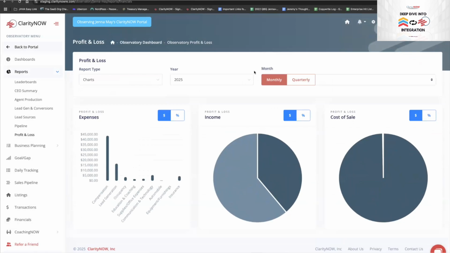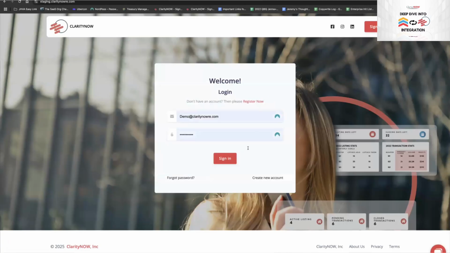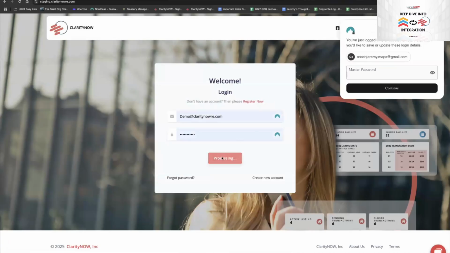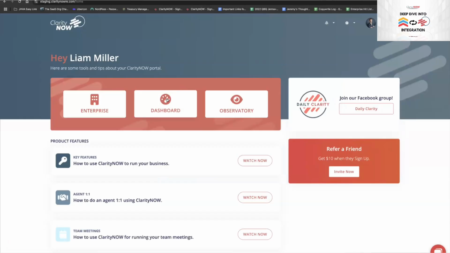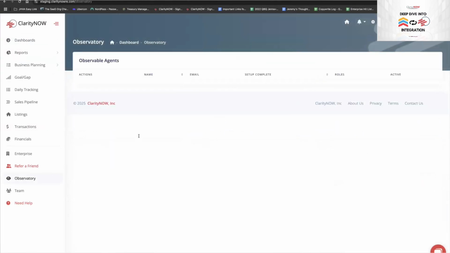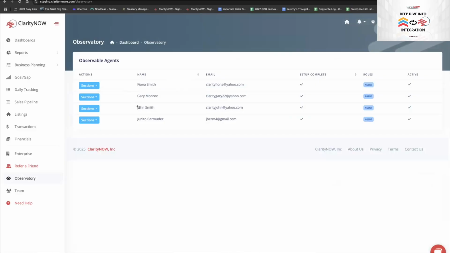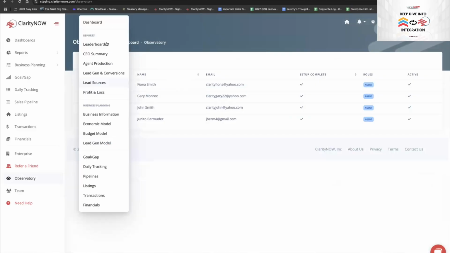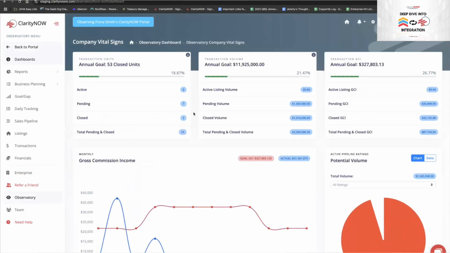And what's neat about the way we have this built, if I go back into my demo account here, is I have an account for my primary business. But if you have a team, every single one of your team members is going to have their own full-feature Claritynow account. So if I want to coach someone on my team, I just go to my Observatory, and here are all of my team members. So if I want to coach Fiona, I jump into Fiona's Claritynow account.